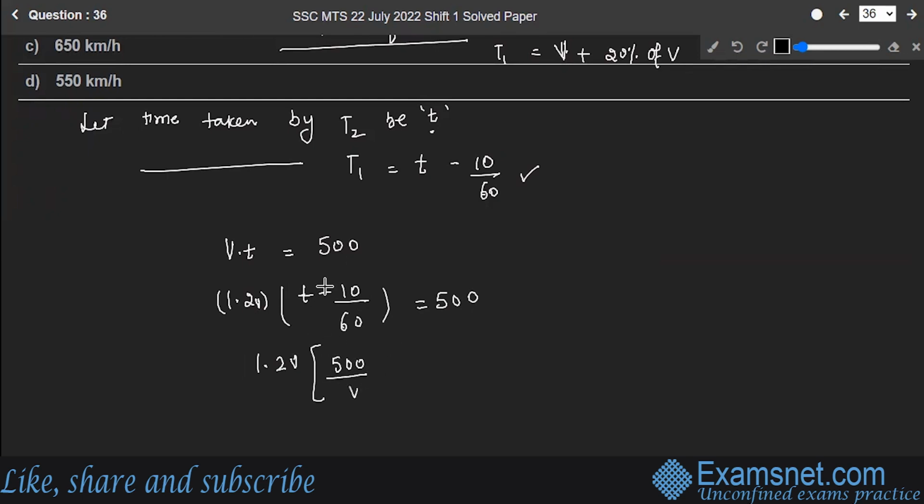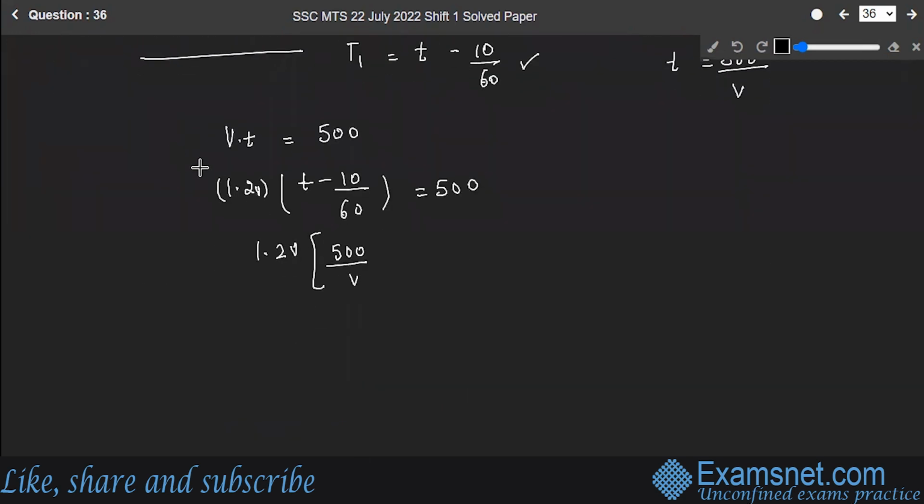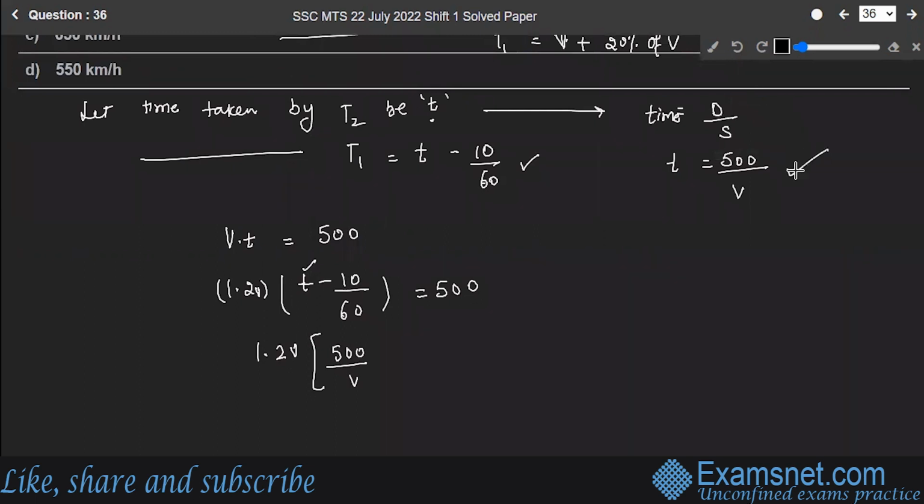So you will have 1.2 V into 500 upon V. What is T? Time is equal to distance upon speed. So T is distance, 500, and the speed in this case was V, right? Since I have to eliminate the variable T so that I have only one variable, I'll substitute T with 500 upon V, minus 10 upon 60, is equal to 500, right?